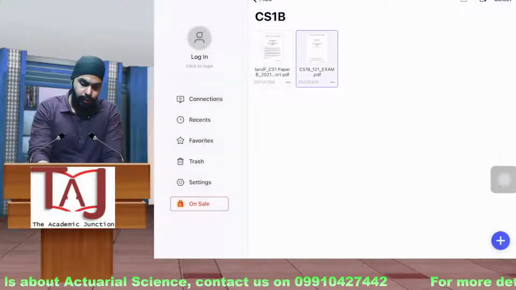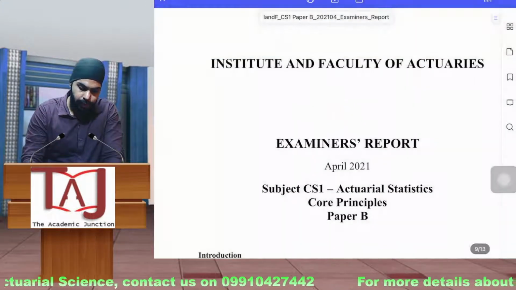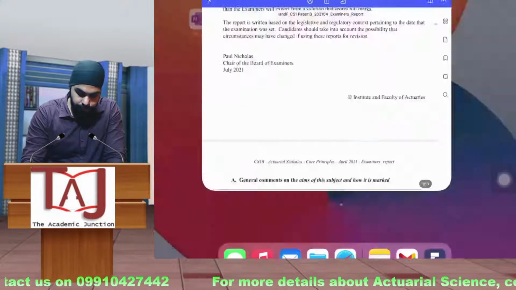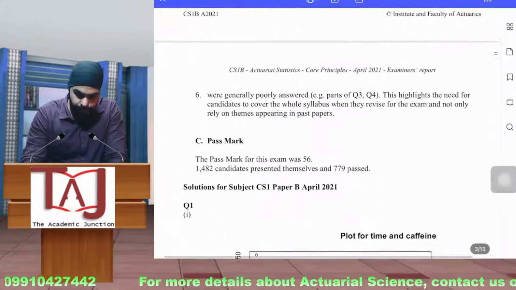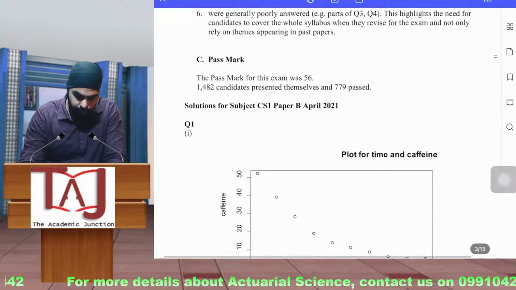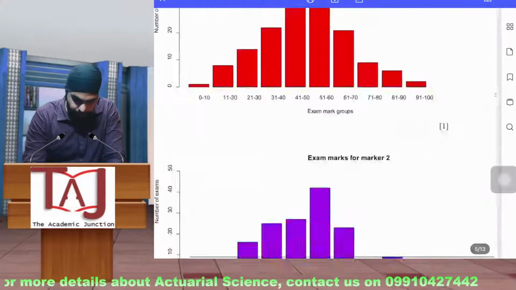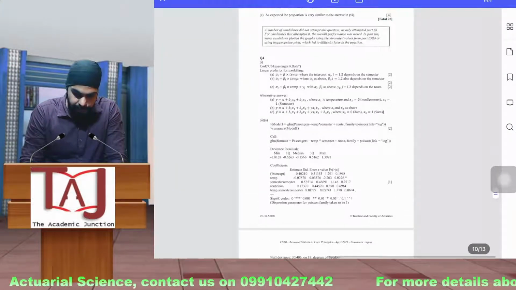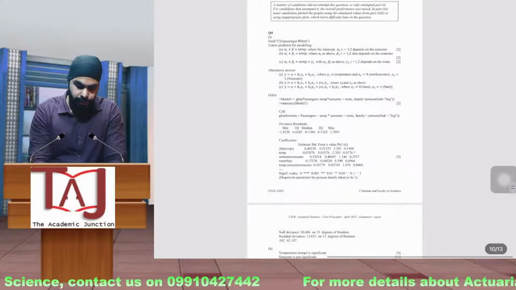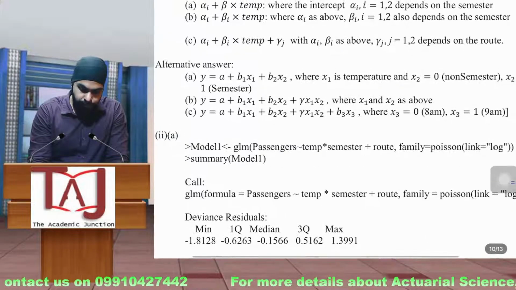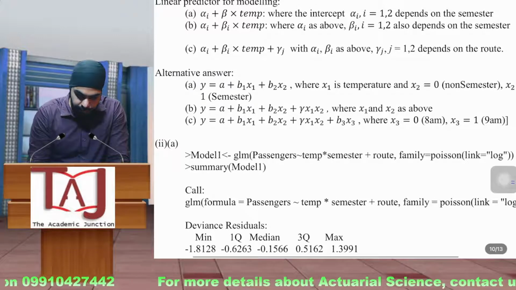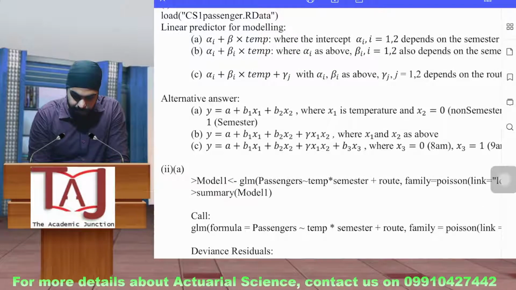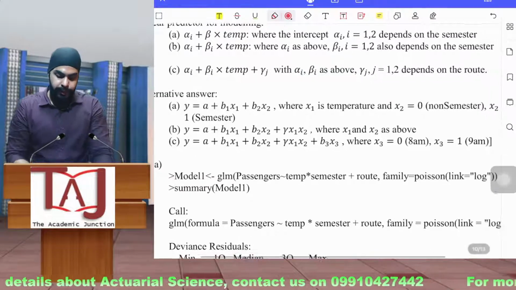So let's also see the answer so that you can understand what I have just talked about. Here you can see, let's see the alternative answer first because it is easy to understand. The first was temperature plus semester.